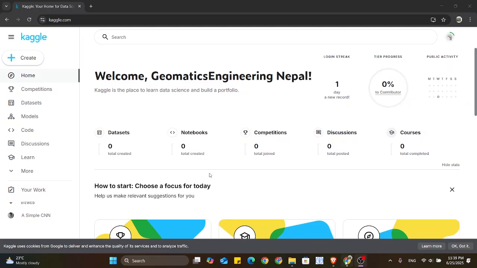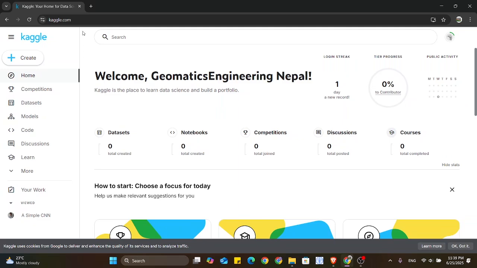Hello guys. Today I'm just trying to show you some very important things that anyone with beginner knowledge of coding can really get initial benefits from Kaggle.